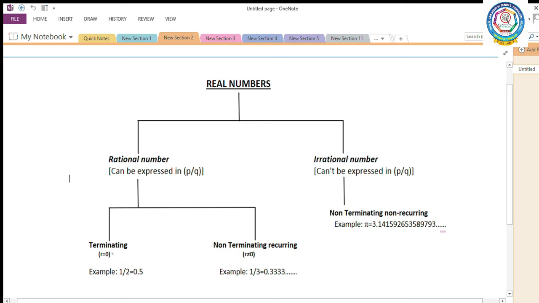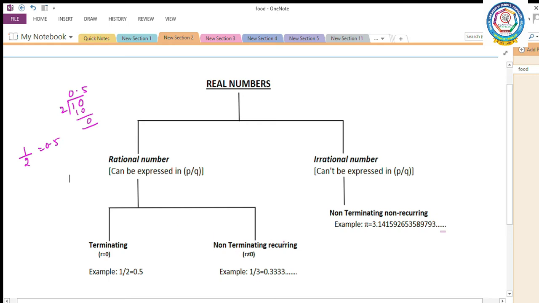For example, here 1 by 2. I am going to convert it into a decimal expansion. 1 divided by 2. 0.5, because 5 twos are 10. See here, I am getting the remainder 0. If you are getting the remainder 0, it is a terminating decimal expansion.